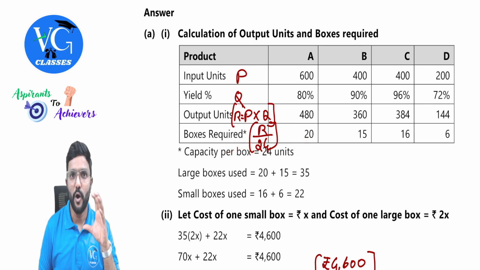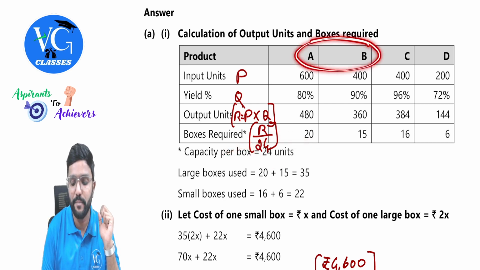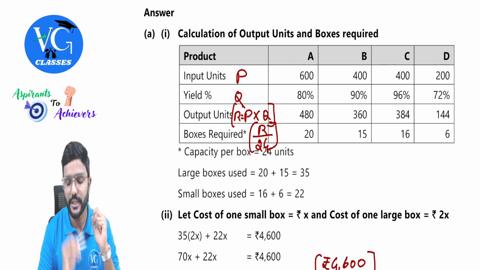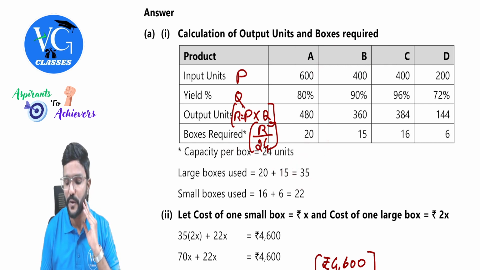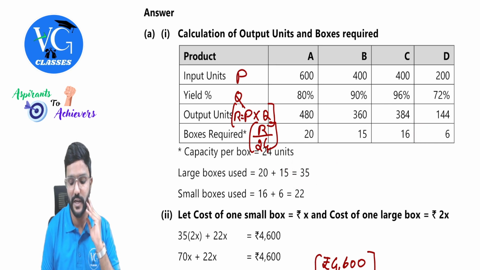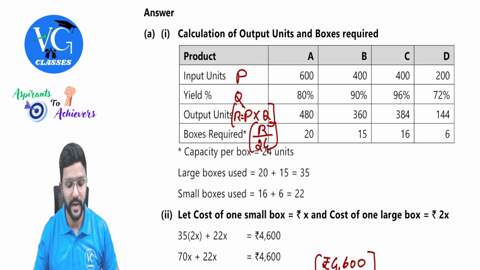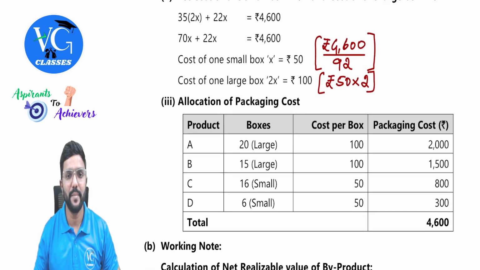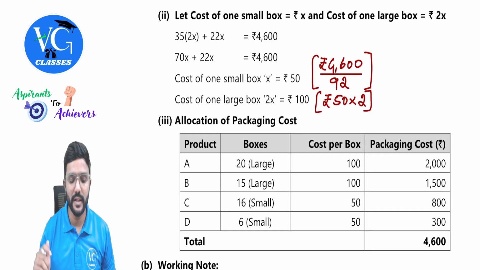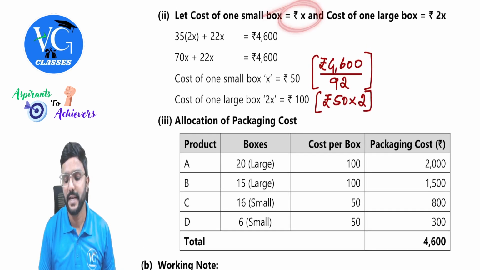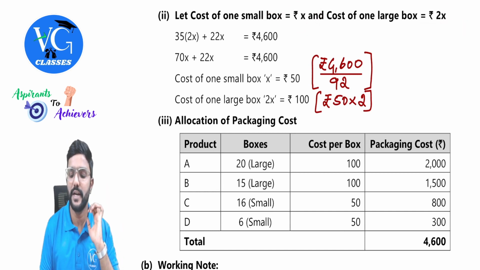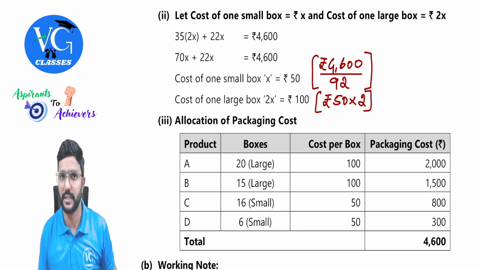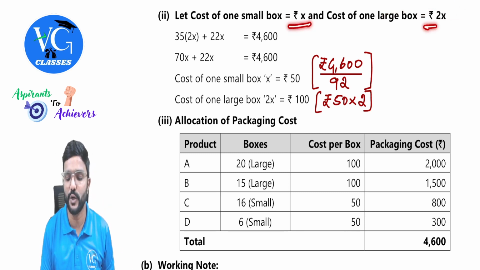Yes, sir. So how many large boxes do we require? A and B are packed in large boxes. So 20 plus 15, 35. How many smaller boxes, guys? 16 plus 6, that is 22. Got it? Yes, sir. Then coming to the cost calculation, let the cost of small box be X and large box would be twice of it. Correct? Yes, that is 2X, because small box cost is half of the larger box.